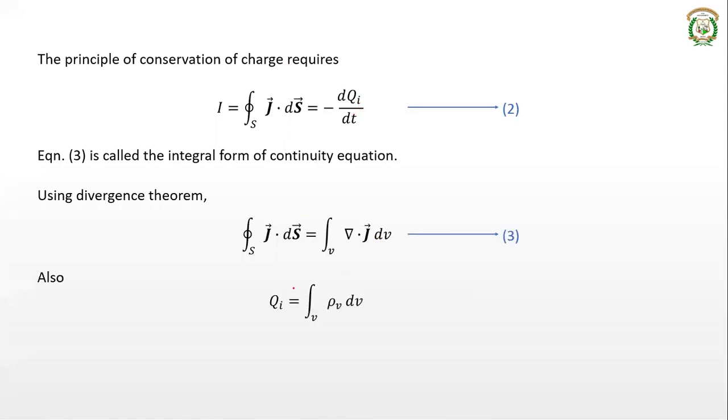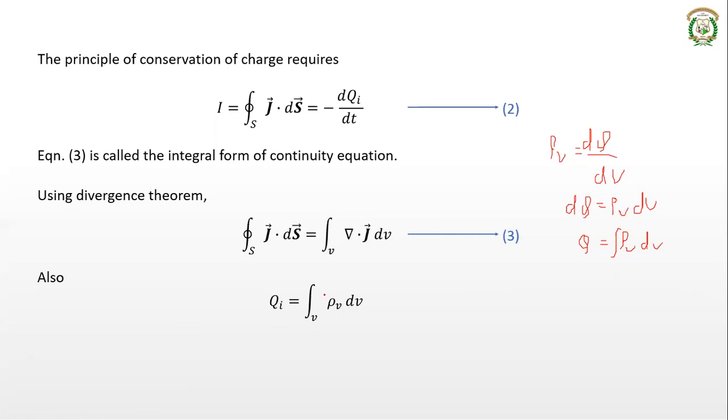And one more thing is Qi. What is this Qi? Qi is the charge that is equal to integration of rho v into dv. This is obtained from the same concept as rho v is dQ divided by dv, or dQ is rho v into dv. So then what is Q? We have to integrate this. That's why Qi is integration of rho v into dv with respect to volume.